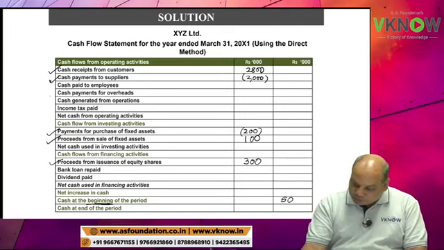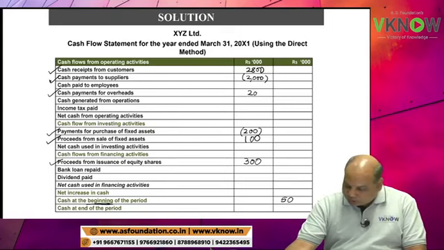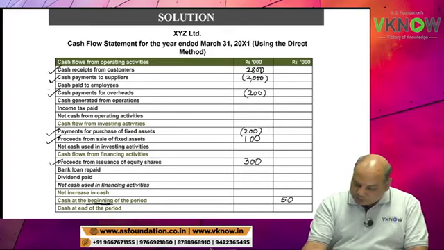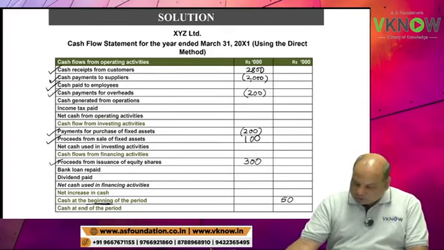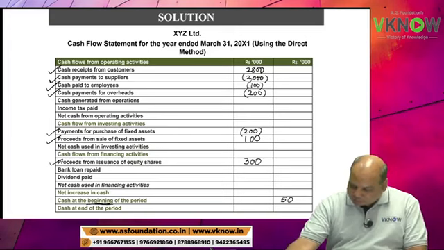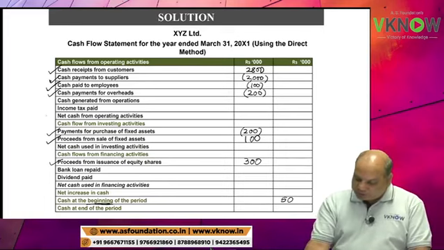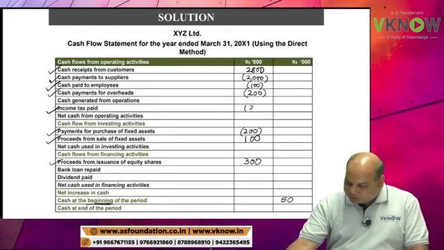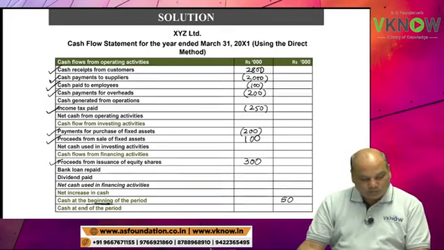Overhead expense, operating activity, 200 in bracket. Payroll means employee payment, operating activity, 100 in bracket. Tax payment in operating activity, 250 in bracket.